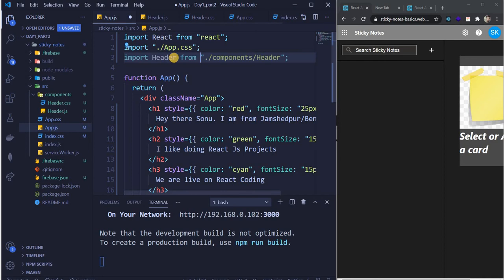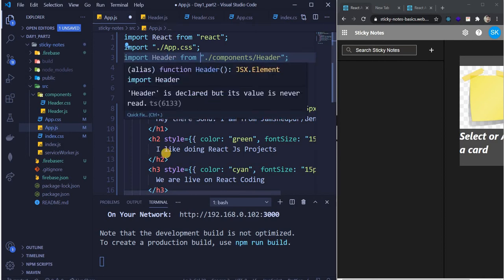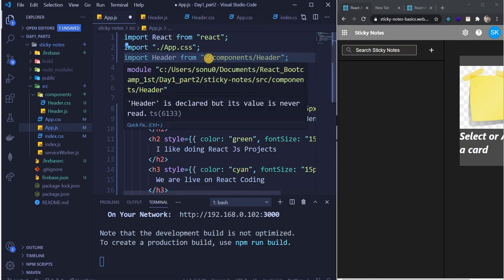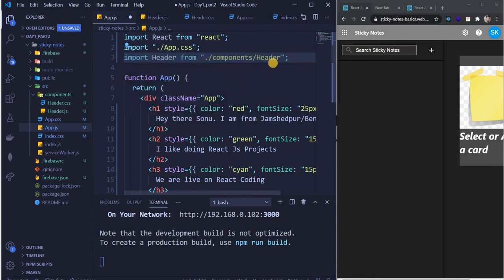Okay, so now we import header. So you should know importing, exporting. We provide just the path. So dot slash components, which is the folder name, and inside that we have this header.js. We'll import that. It won't import header.css because only JS files are accessible. Header.css will be accessible to header.js only when we import it and write the .css extension.